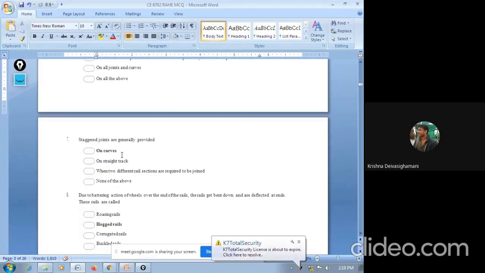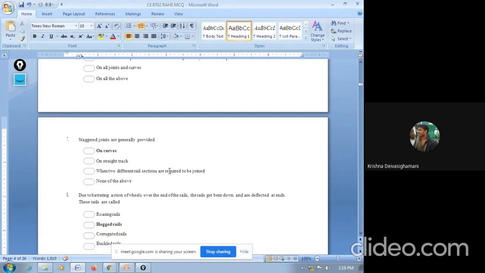Question number 7. Staggered joints are generally provided. So we have discussed different types of joints like suspended joint, supported joint, bridge joint, staggered joints. Among these, the staggered joints are mainly used on curves.